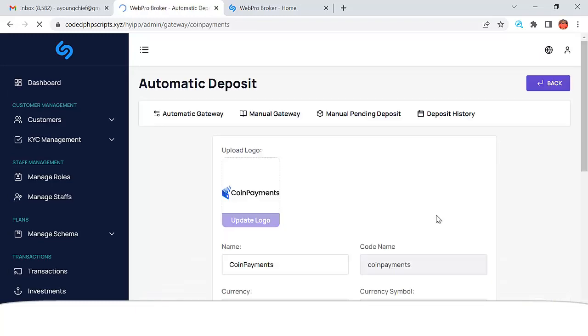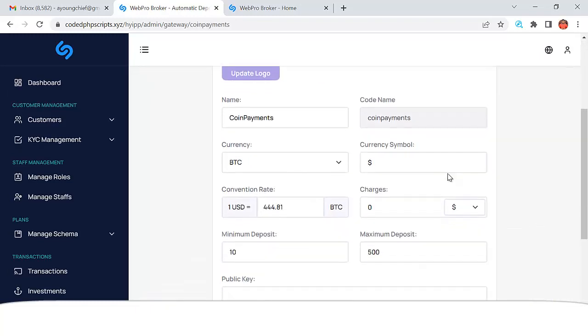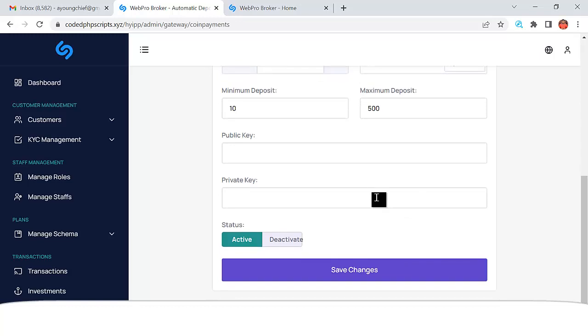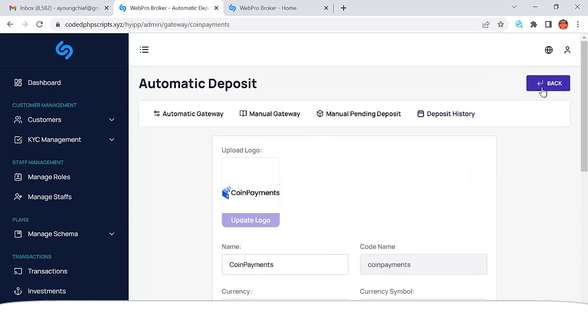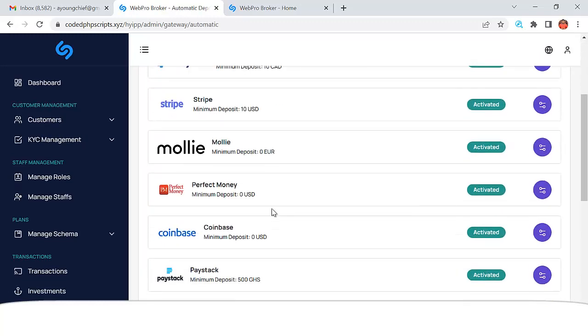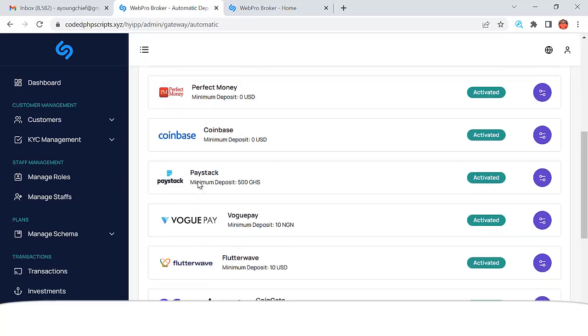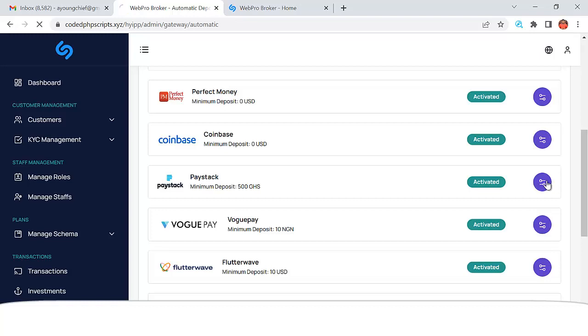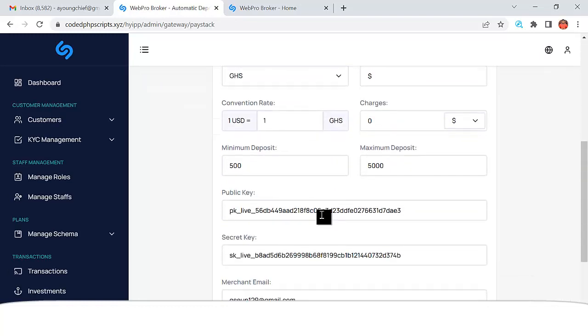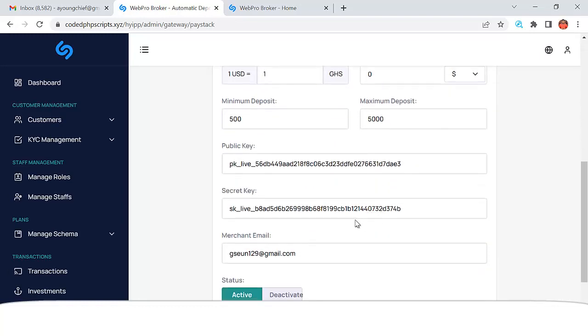So if you want to add, let's say, coin payment, you just click on that and configure it, and make sure that you have an account with coin payment. Then coin payment is going to give you the public key and also the private key, right? The same way, if you want to use something like Paystack, let me show you Paystack. You see the way I configured my public key and my secret key. And here is how I got my public key and my secret key.